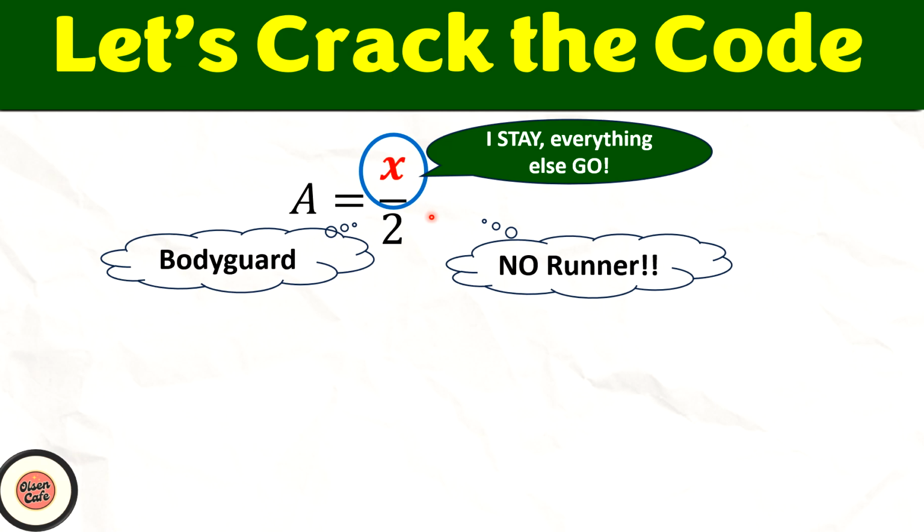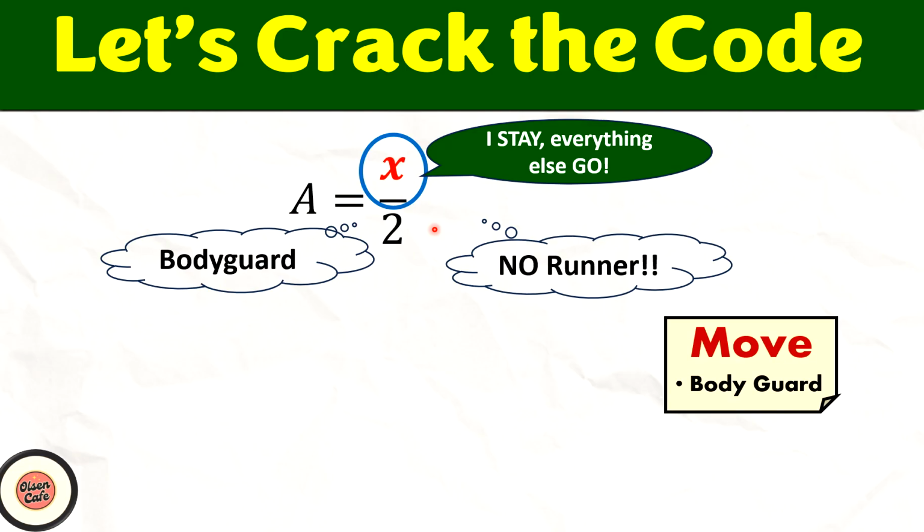So again, if it is divided by 2, that means I have to reverse the operation. This will become multiply. So what we need to do now is move the bodyguard. By moving the 2 from the denominator to the other side of the equation, this will give us 2a. So therefore, 2a is equals to x, or I can simply rearrange it to put the boss on the left-hand side. So this will give us x equals to 2a. So again, both answers are acceptable.